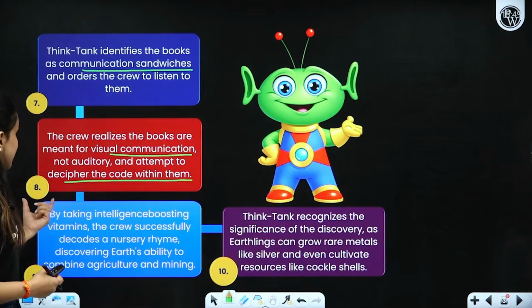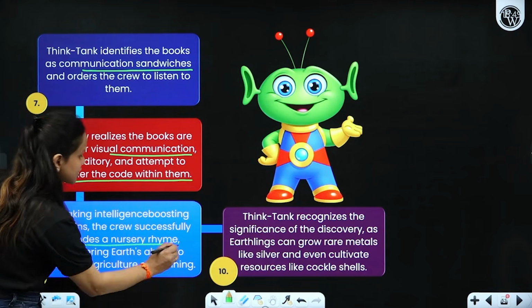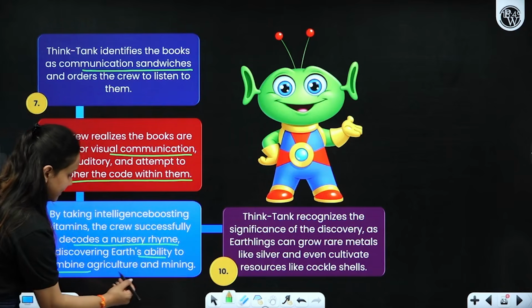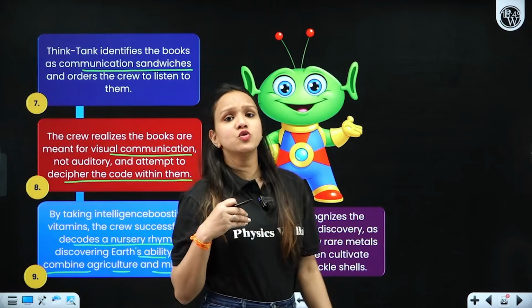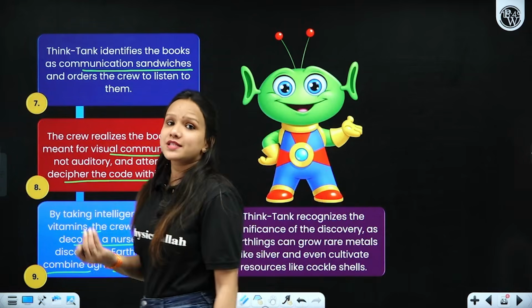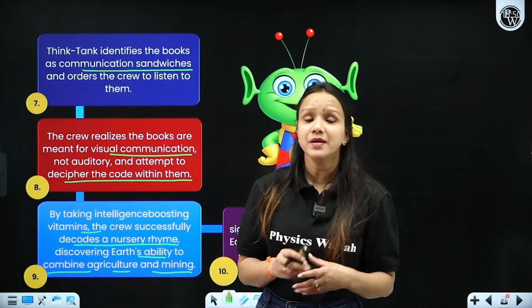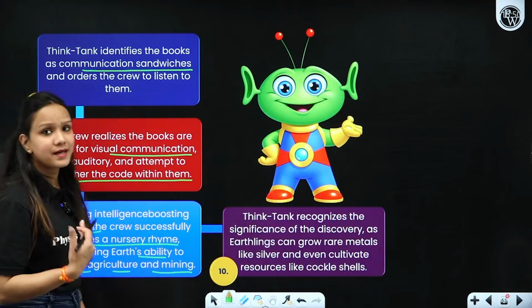They try to read it after swallowing the capsules so that they could extract enough information from them, right? So by taking the intelligence boosting vitamins, the crew successfully decodes a nursery rhyme, discovering Earth's ability to combine agriculture and mining. Then they came across a book after consuming those vitamins which gave them some extra energy. They started reading the book, and at that particular time, they came across a rhyme that talks about Earth's ability to combine these two activities, mining and agriculture.